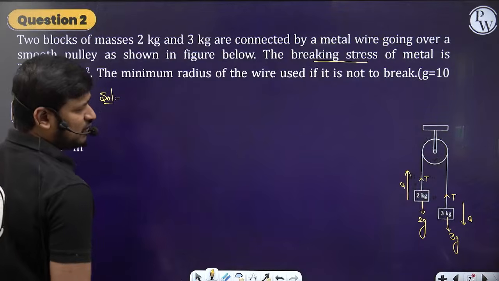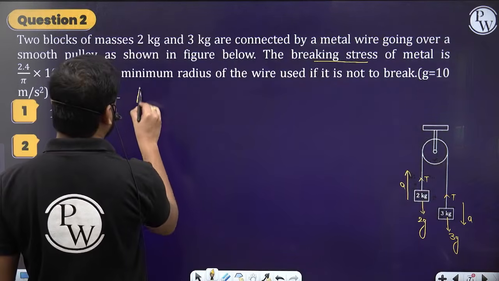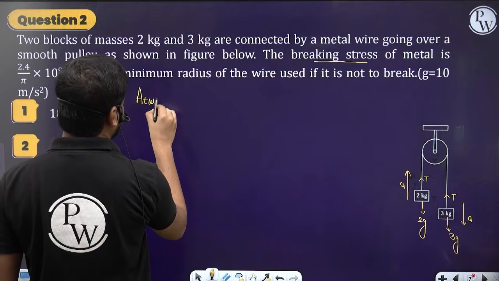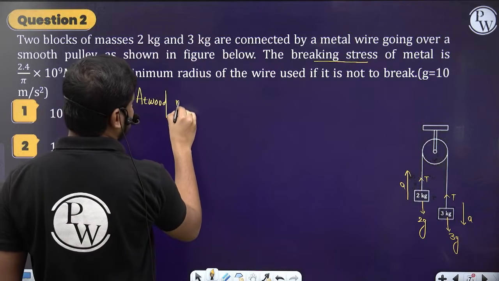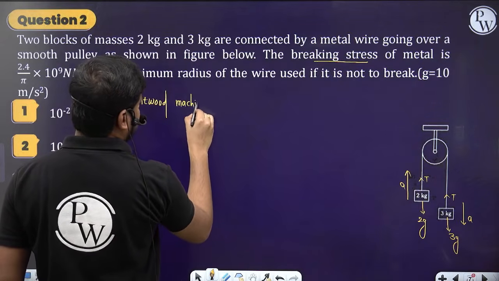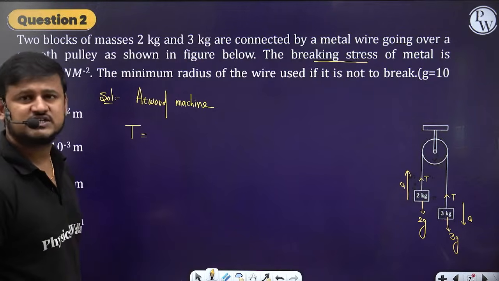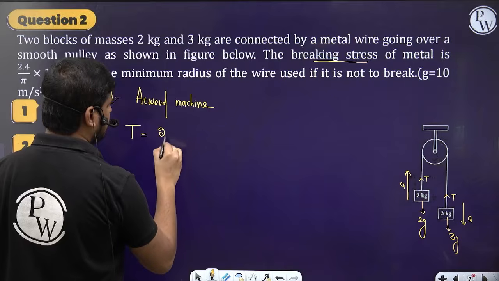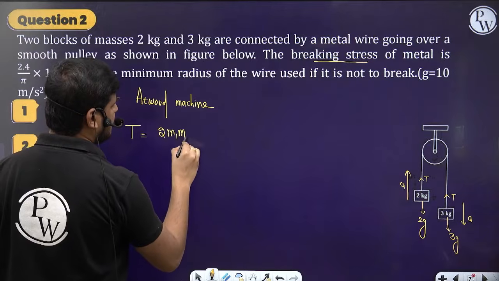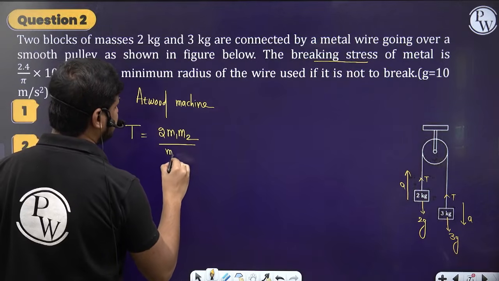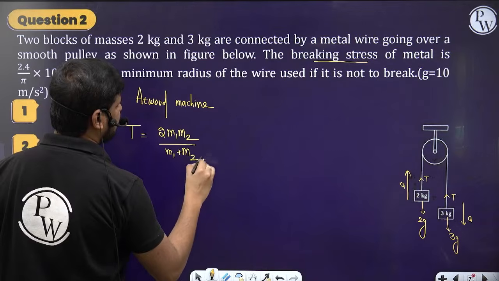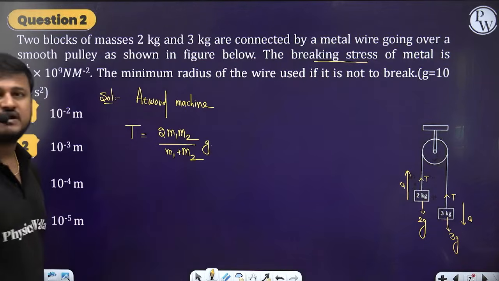This is the basic Atwood machine. In this basic Atwood machine, can we find the tension formula? What's the tension formula? We already know: 2 m1 m2 by m1 plus m2 into g.